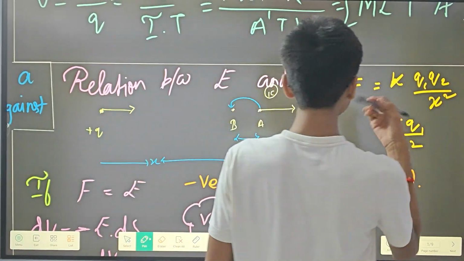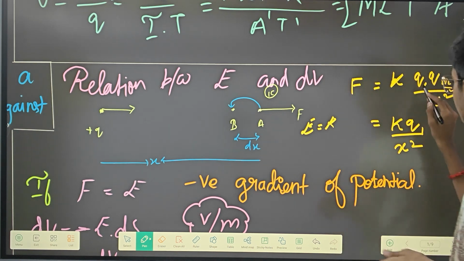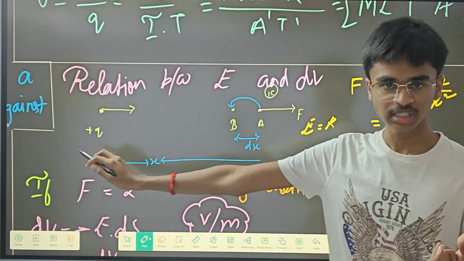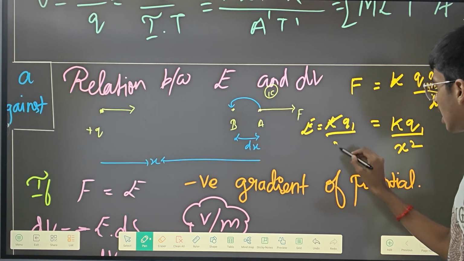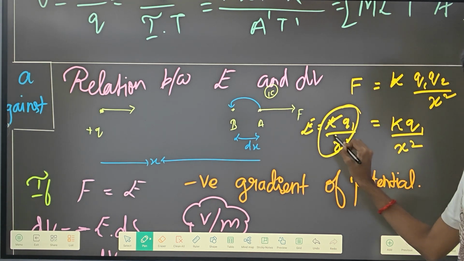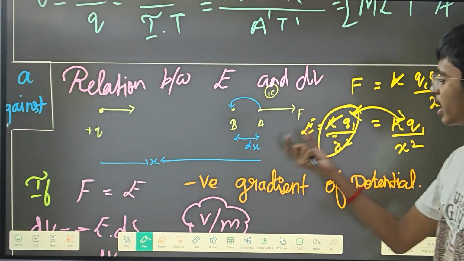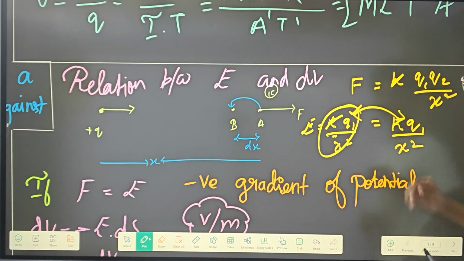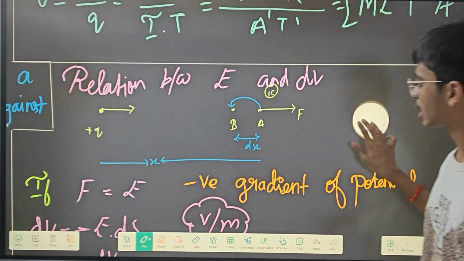Then in the next case, electric field is equal to k, a constant, into q1. q1 is the source charge. So k into q1 whole divided by r square. Here also this is what it's going to be. So compare this and this. These two are the same. So electric field and force are the same, so we can take them as force and electric field. These two are the same quantities.